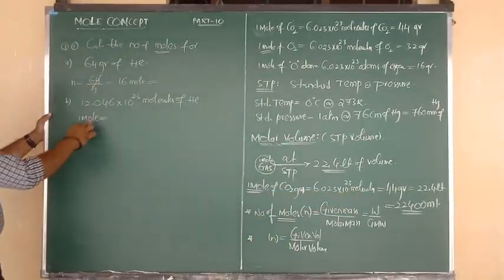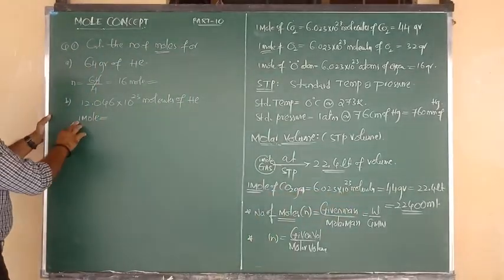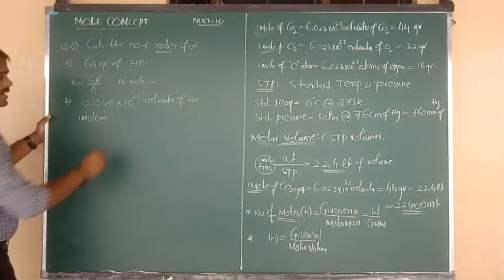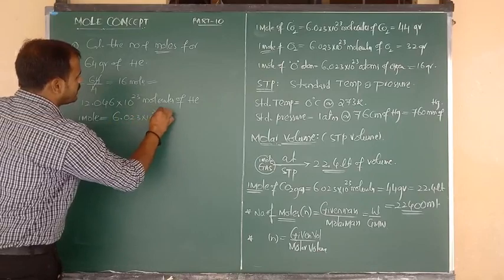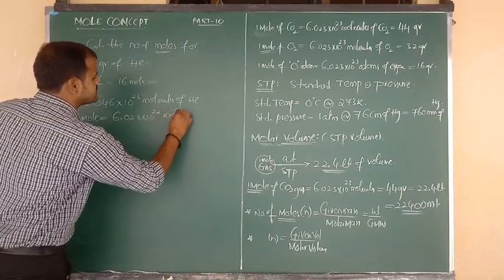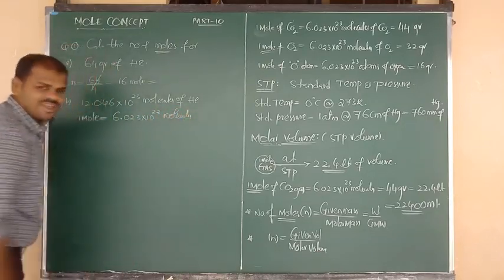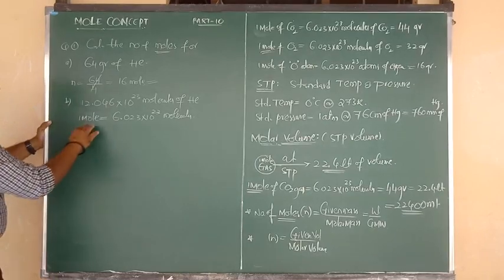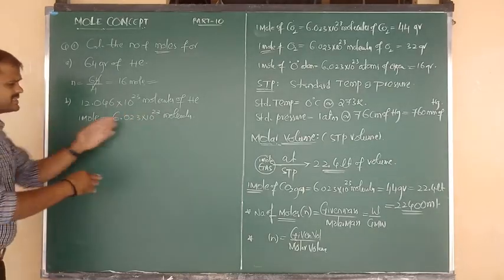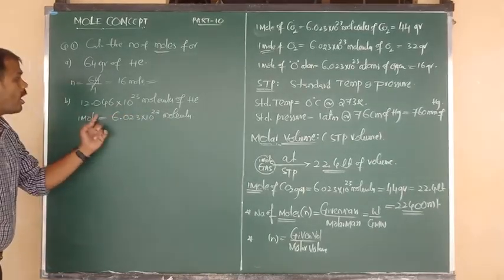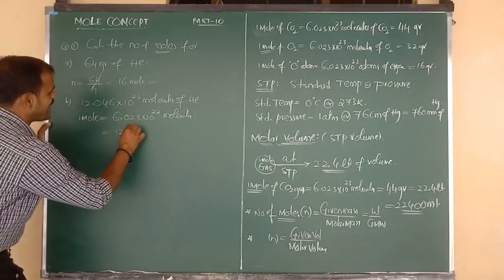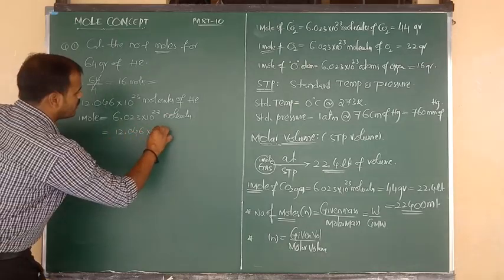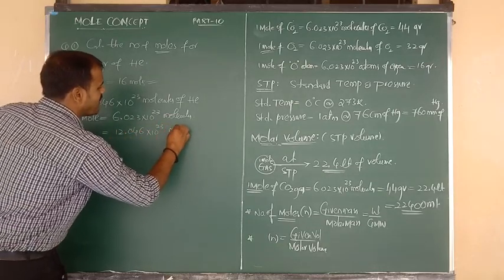So here also the same thing, maybe helium or whatever that may be. 1 mole of helium also contains Avogadro's number, 6.023 into 10 to the power of 23 molecules. So 1 mole is equal to Avogadro's number of molecules. This is a fixed value, but they have given how many molecules? They have given 12.046 into 10 to the power of 23 molecules.